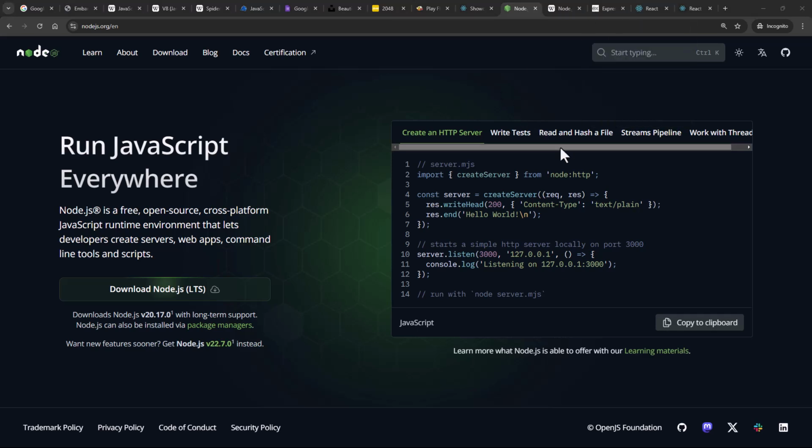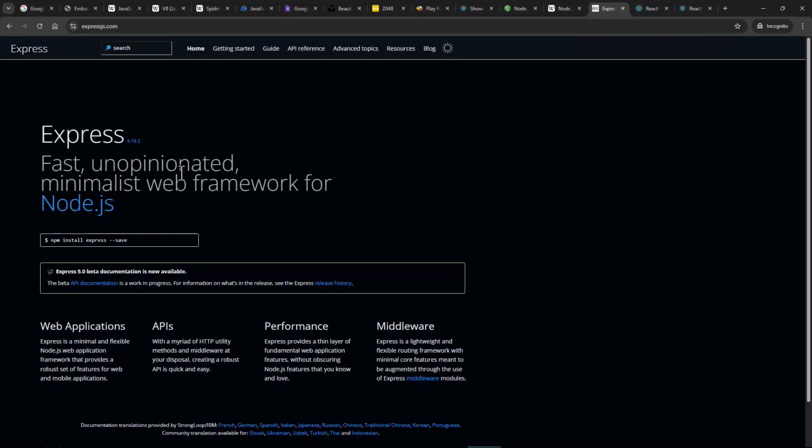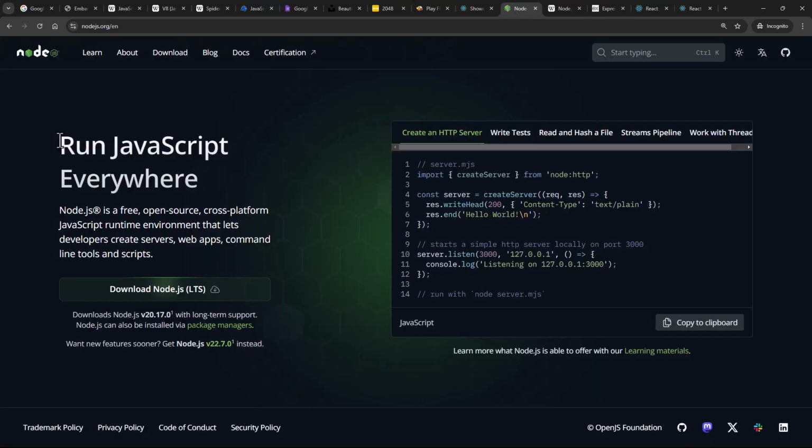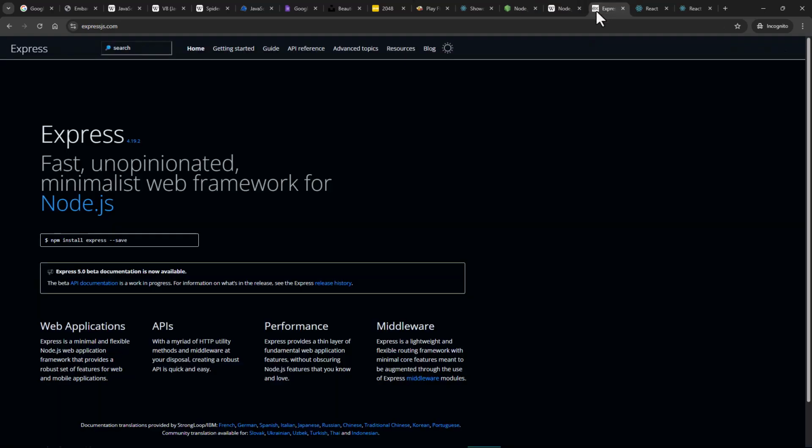All right. Now, when we talk about server-side programming, the first thing that comes to your mind would be APIs, right? So let's talk about Express.js. Express.js is a web application framework for Node.js. Okay, it's a framework. Node.js is an environment that allows you to run JavaScript. Express.js is a framework for Node.js, and it simplifies building web servers and APIs by providing a set of tools and features that make handling requests and responses easier. Okay, so that's what Express.js is. Then you have React.